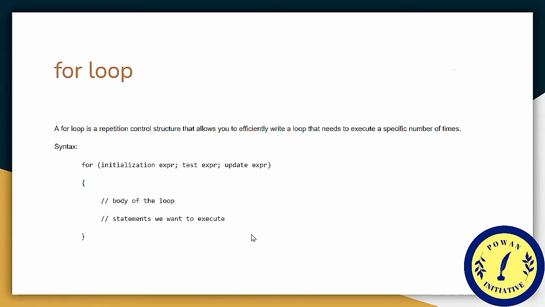Understand? In the for loop, the initialization statement is executed only once at the beginning of the loop. Then the test expression is checked by the program. If the test expression is false, the for loop is terminated. But if the test expression is true, then the code inside the body of the loop is executed, and then the update expression is updated. This process repeats until the test expression is false. Okay.